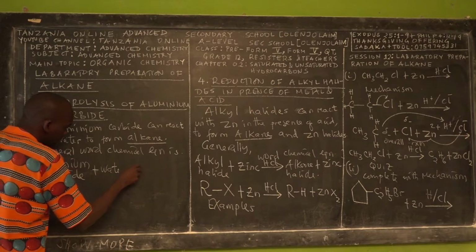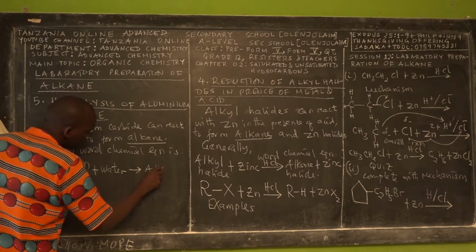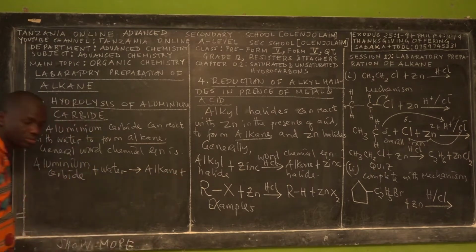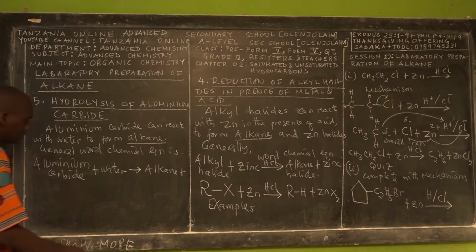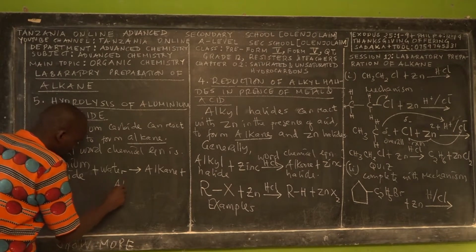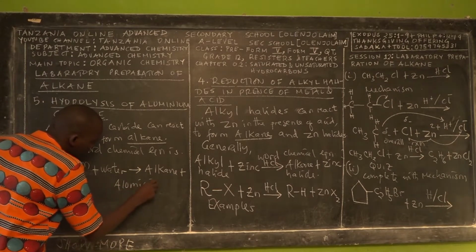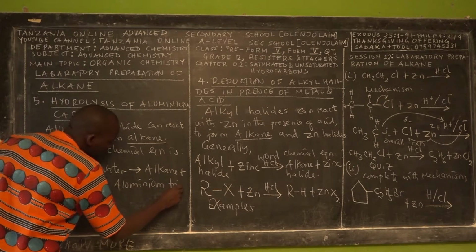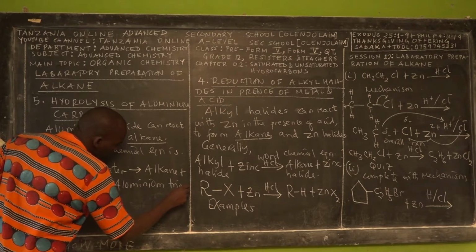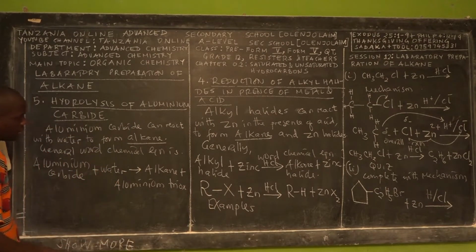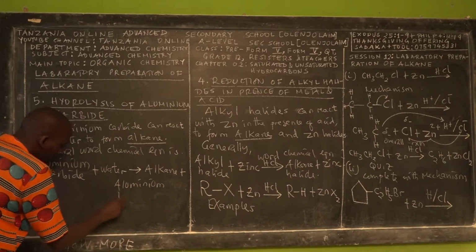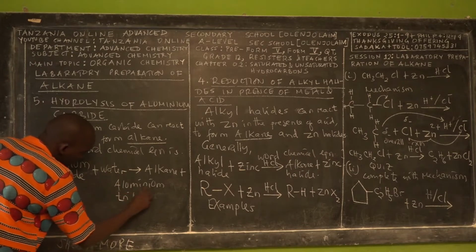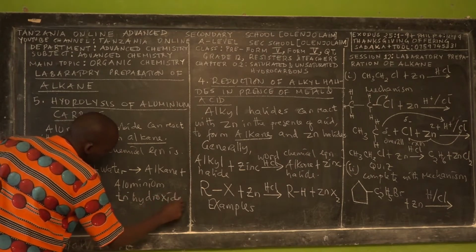Then the products will be alkane plus aluminium trihydroxide.